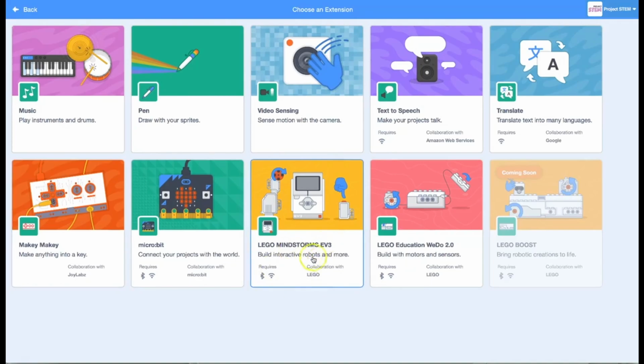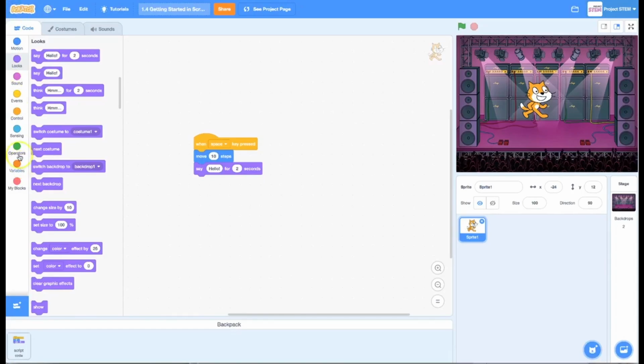If you've worked with any of the Lego products, you can even program the WeDos, which are for younger students, and the EV3s, which is really nice. So these are some cool features that you have access to that aren't in this normal code section. You just need to go in here and add the libraries if you want to access those features.